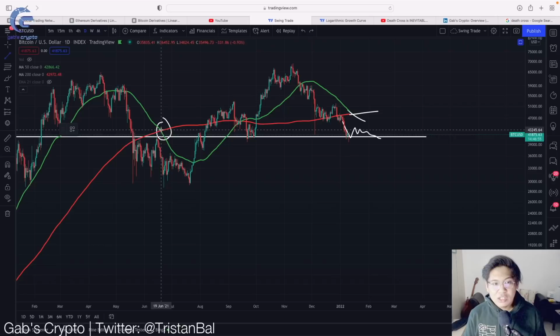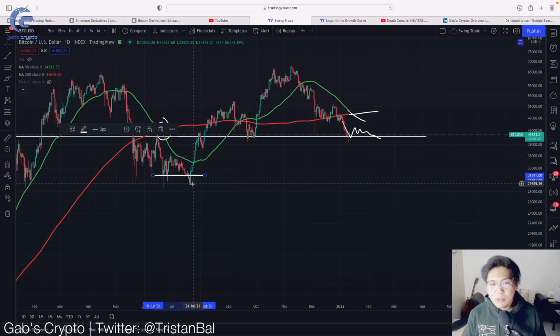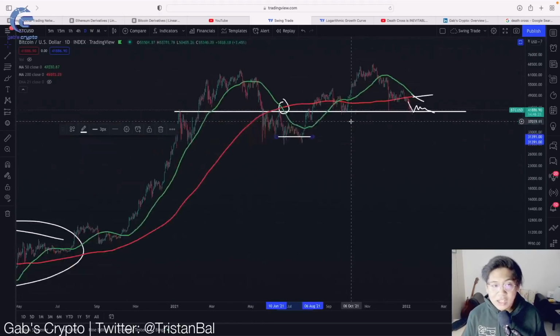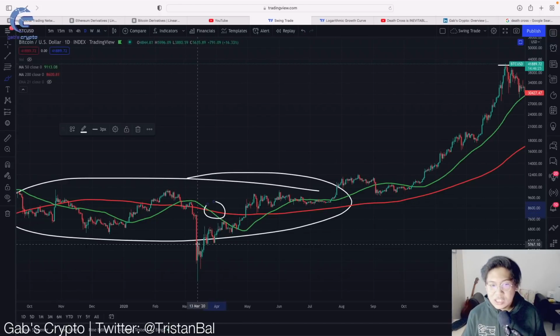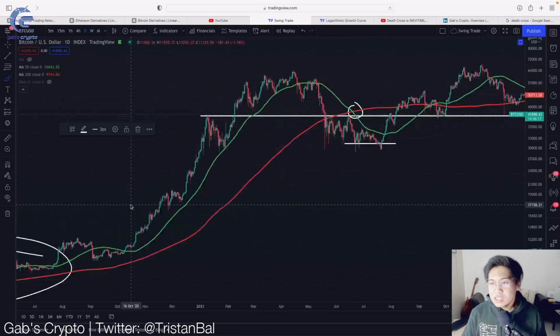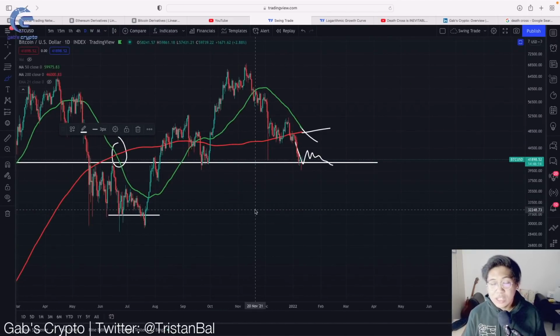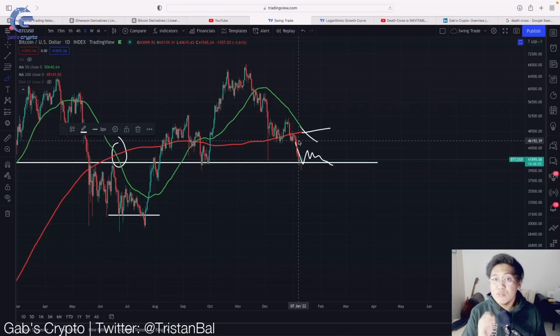So as you can see, nung nagkaroon na tayo ng death cross nun, nag-consolidate na lang siya. Nagkaroon siya actually ng konting bleed below the support area, below siguro roughly around the 29K. So I think what's more likely going to happen once we get this death cross is that it is going to indicate the bottom na nga nitong bearish movement natin or ating downtrend. And if you're going to look back in time, ng previous death cross, that indicated na bottom na siya. So right now, I think this death cross is more likely going to indicate na that is already the bottom of our downtrend. So moving forward, I think we are going to expect more consolidation within this area. And then of course, magkakaroon tayo ng bleeding movement.